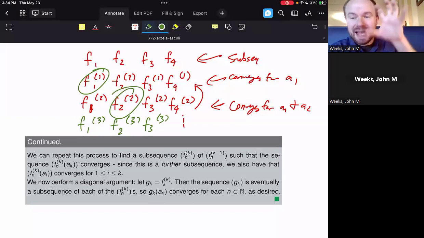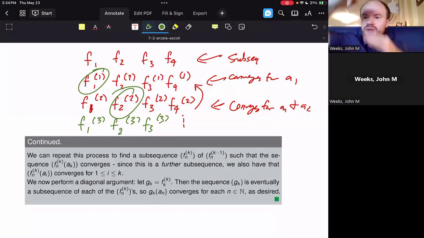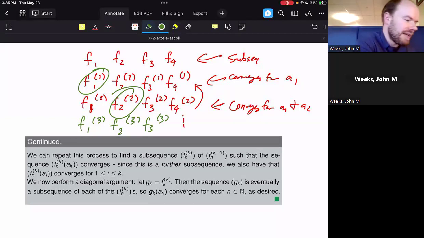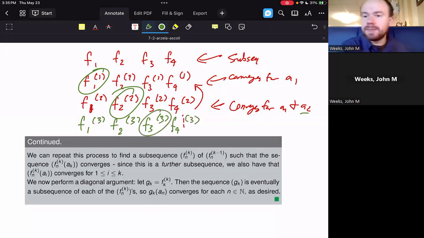Now we're taking that subsequence and saying, okay, well, the range of values at a sub 2 is going to be a bounded set. So we close that. It's compact in Rm. So we find a subsequence of it for which that point converges for a2, and we form the next row of this table. And we just keep going.